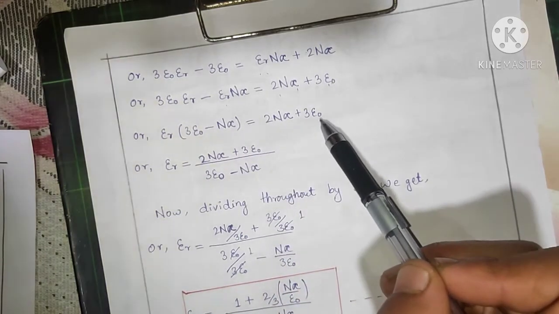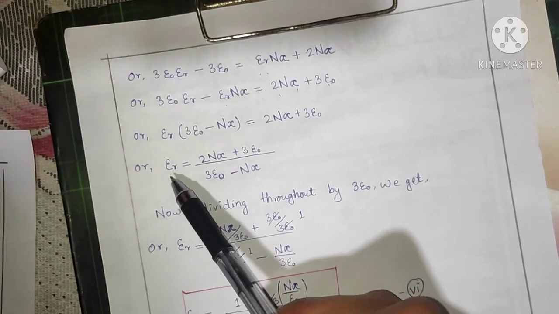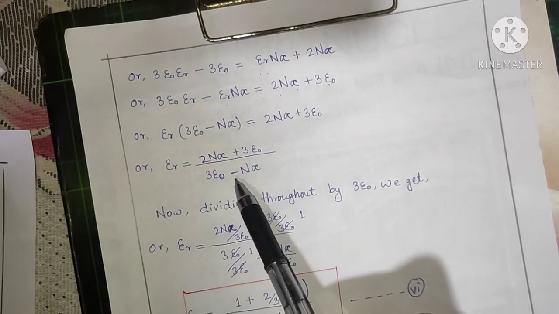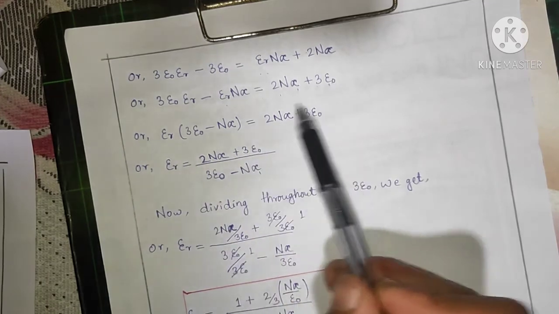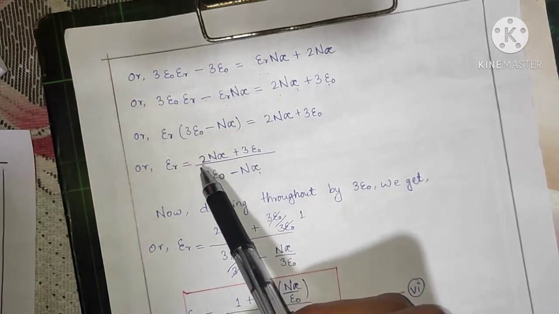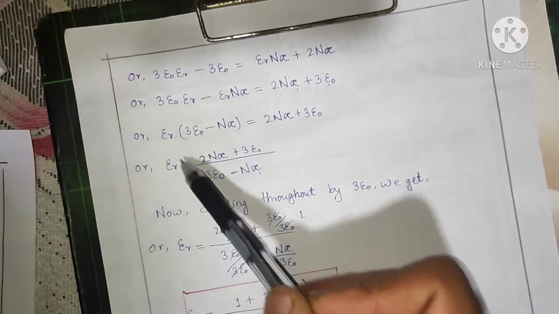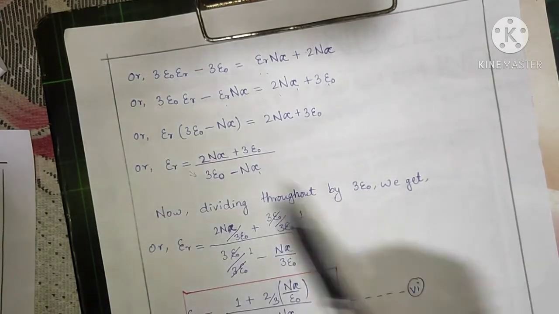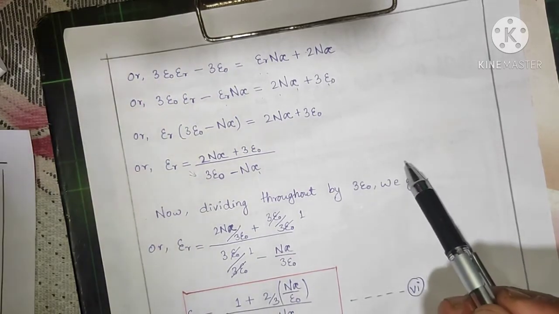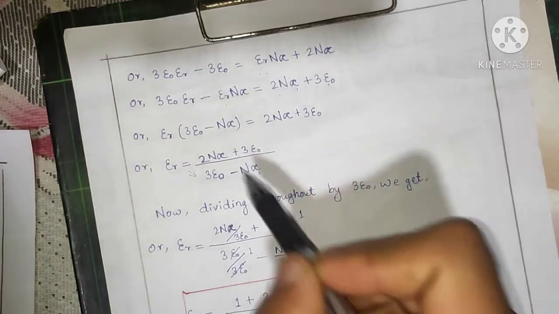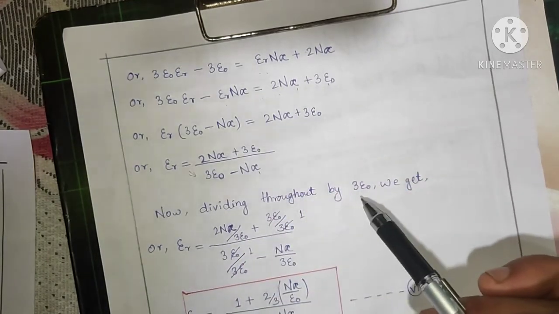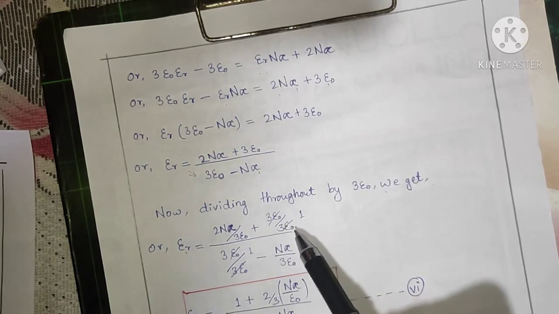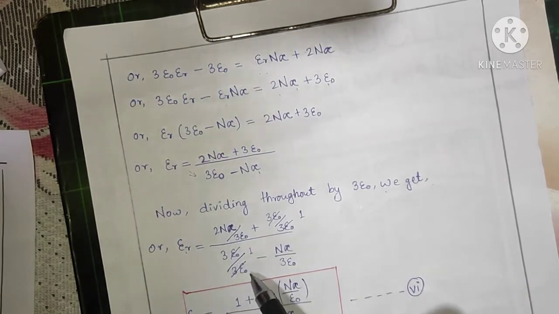Now dividing throughout by 3 epsilon naught, we get epsilon r equals n alpha by 3 epsilon naught plus 3 epsilon naught by 3 epsilon naught, all divided by 3 epsilon naught by 3 epsilon naught minus n alpha by 3 epsilon naught.